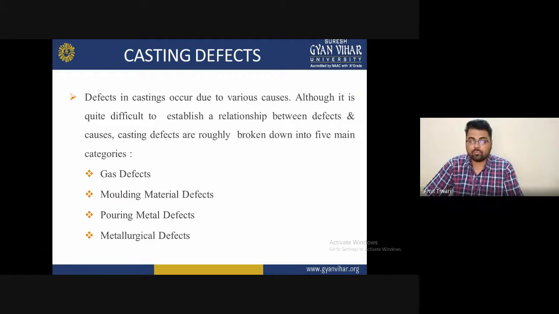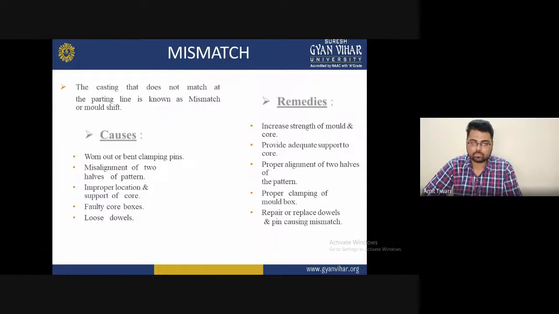Casting defects are roughly broken down into five main categories: gas defects, molding metal defects, pouring metal defects, and metallurgical defects. These are all categories of defects, including roughness produced on the casting.